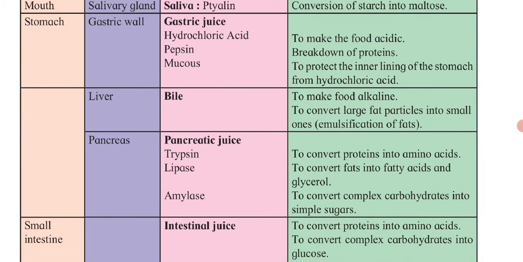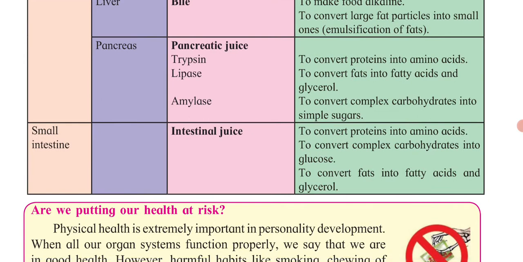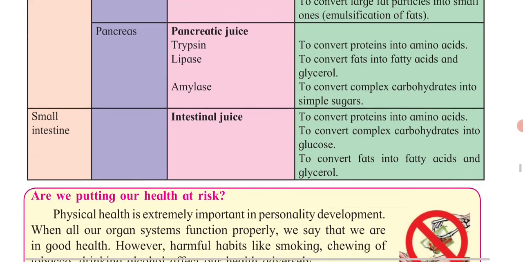To convert protein into amino acids; what these amino acids are we will study later. To convert fats into fatty acids and to convert complex carbohydrates into simple sugar. And the small intestine consists of intestinal juices, which again convert protein into amino acids and so on.